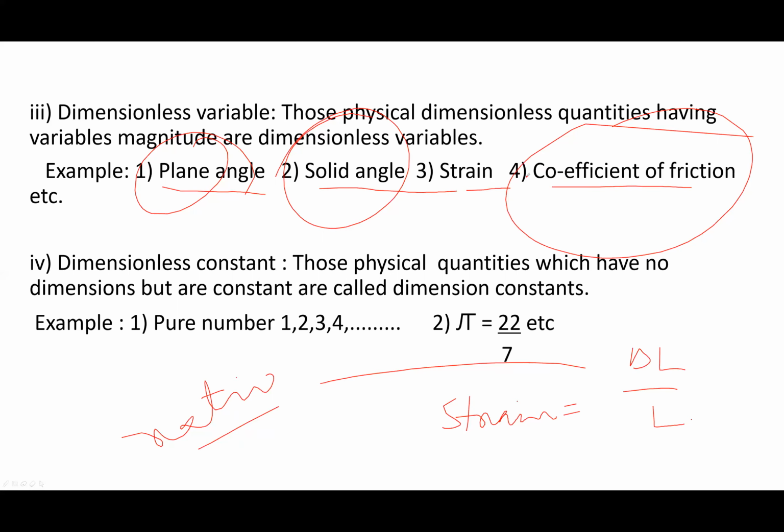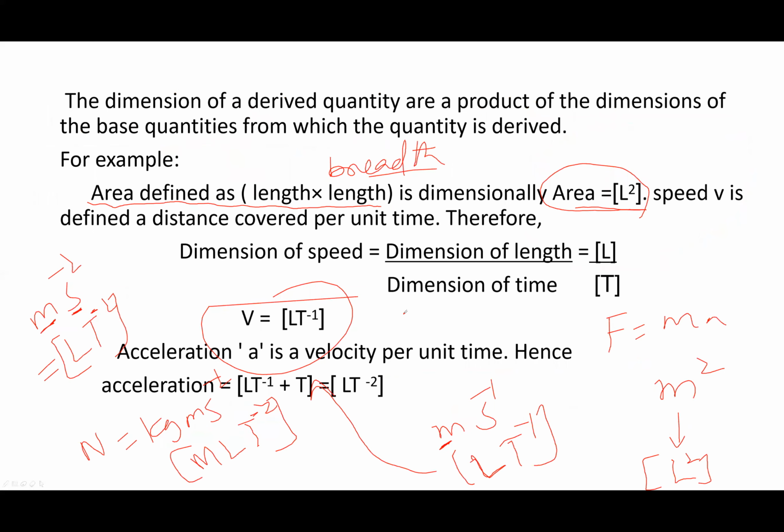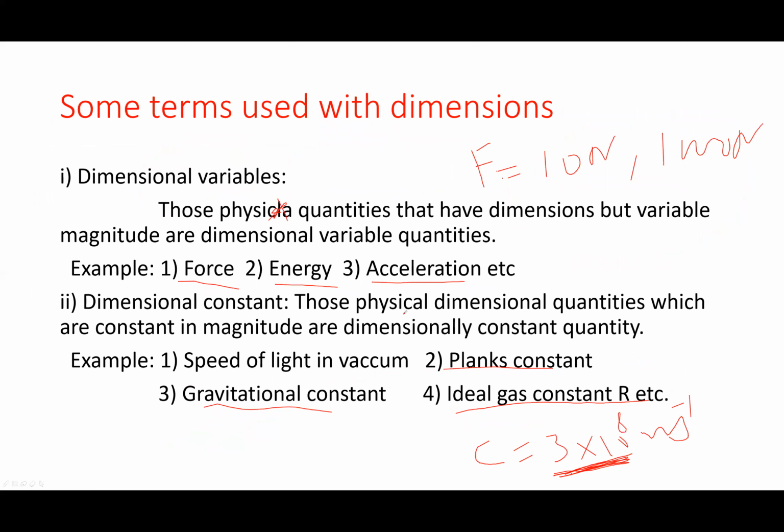For example, 1, 2, 3, 4, and 5. These are dimensionless constants. Dimensions are written in a special symbol, square brackets.